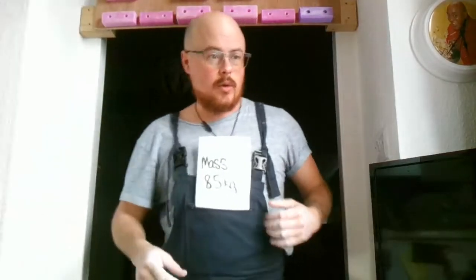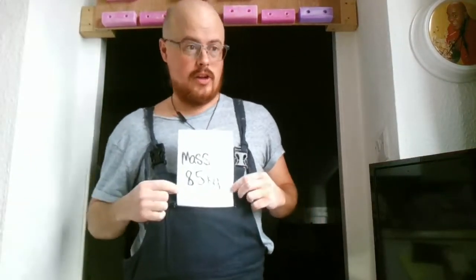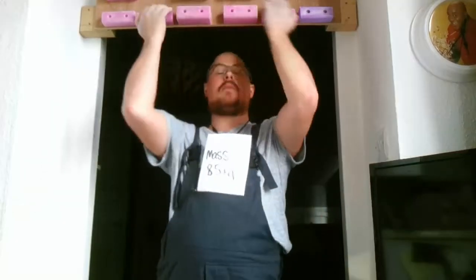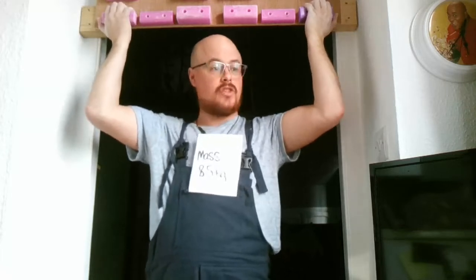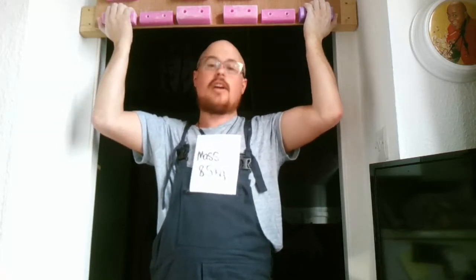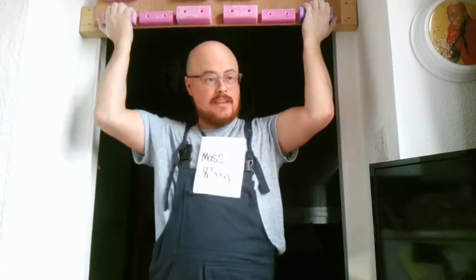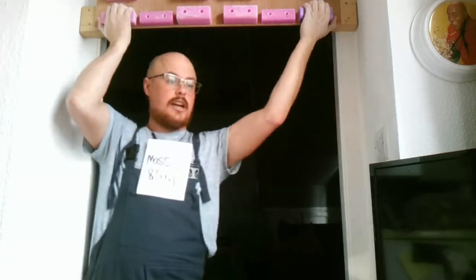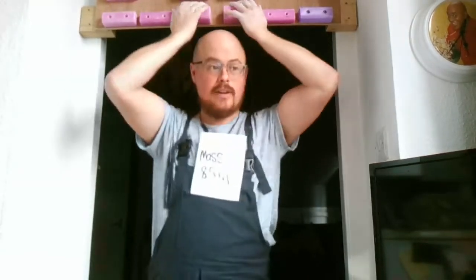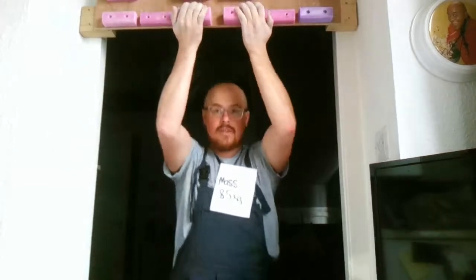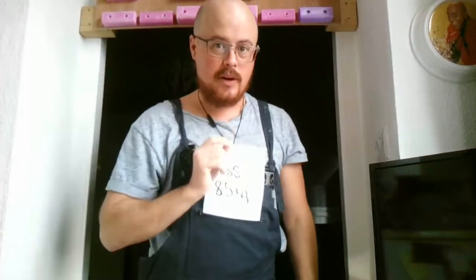So here's a really good example of how mass and weight quite often go wrong. You can see I have a little sign on me that says mass of 85 kilograms. Now if I was to hang on my climbing holds, you can see that my mass isn't the thing that actually pulls me downwards. So right now, I've got a mass of 85 kilograms. I don't have a weight on me right now. I've just turned off gravity. So actually, I can do whatever I like. I can swing around all I like really easy. Because there's no gravity, I can do pretty much whatever I like. Simples. Now here's where it changes.